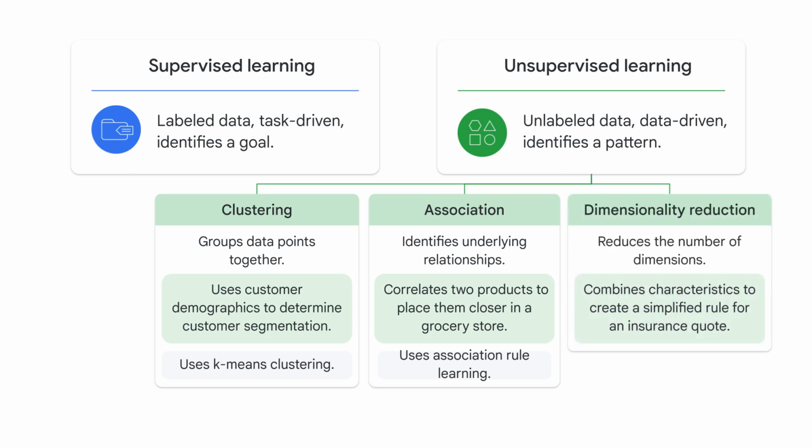And the third type of unsupervised learning is dimensionality reduction, which reduces a number of dimensions or features in a data set to improve the efficiency of a model. For example, combining customer characteristics like age, driving violation history, or car type to create a simplified rule for calculating an insurance quote. You use ML techniques like principal component analysis to solve these problems.